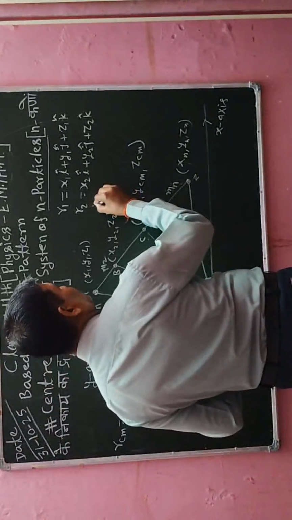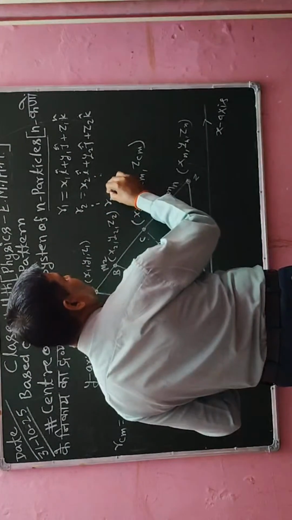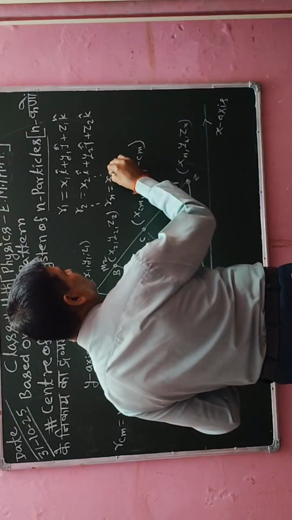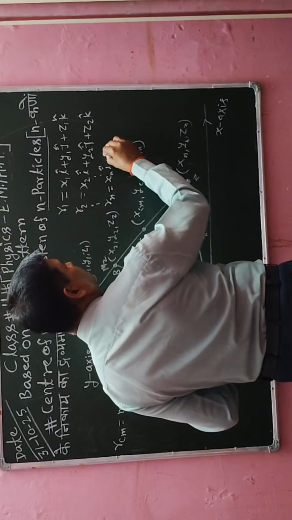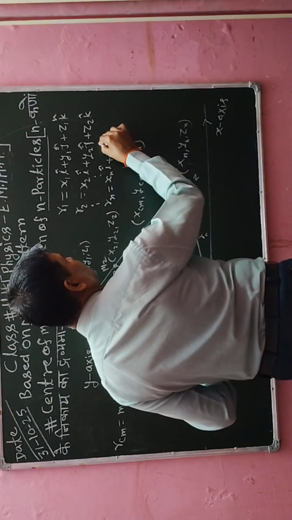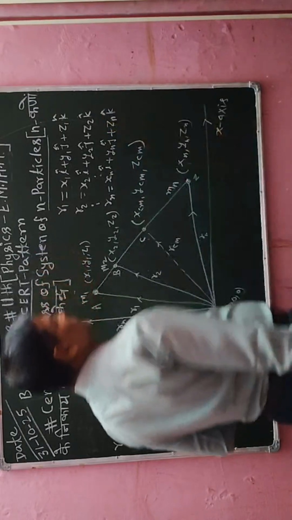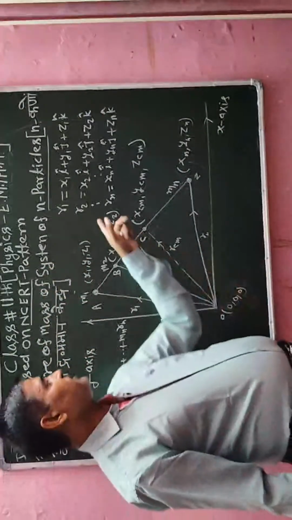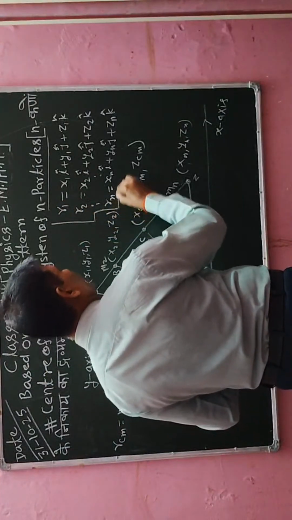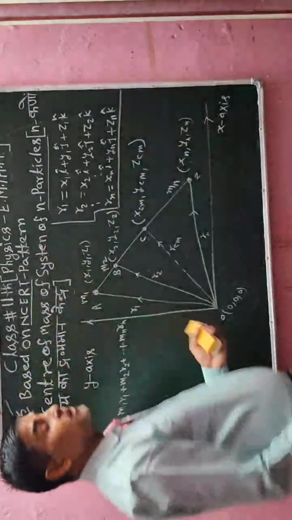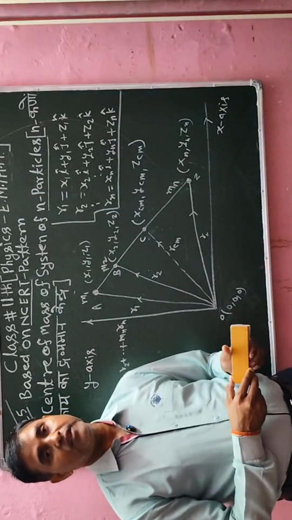Now similarly, it will be up to n, so I will write xn vector i cap, similarly yn vector j cap plus zn vector k cap. Okay students, you have to concentrate on this information because this is very important. If you understand, the concept and formula will be easy to remember and easy to apply in numericals.